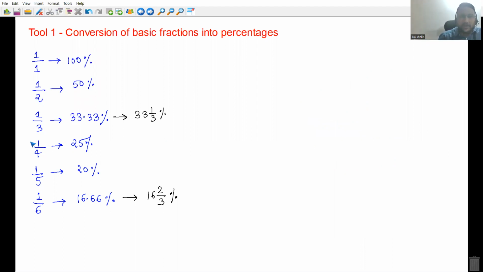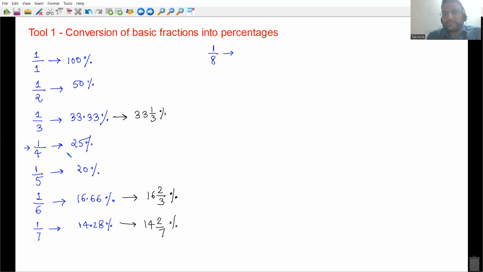Let's continue this. If you get 1 mark out of 7 marks, it is 14.28%. 100 by 7 is 14.28%. The mixed fraction is 14 2 by 7%. Then if you get 1 mark out of 8 marks, look here, you can do some small things. How much is 1 by 4? It is 25%.